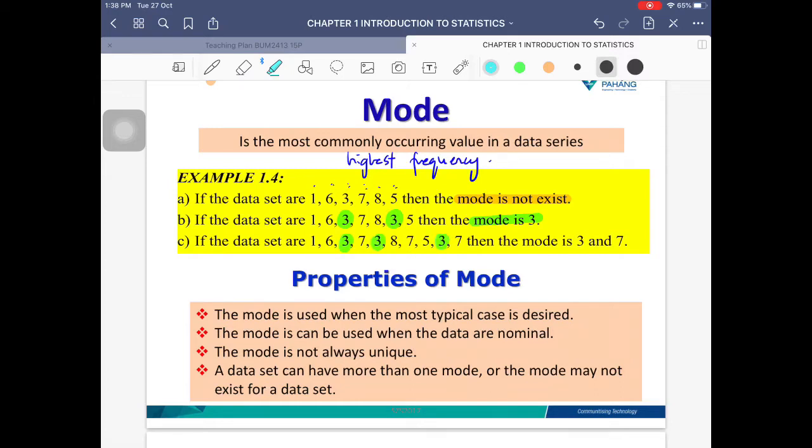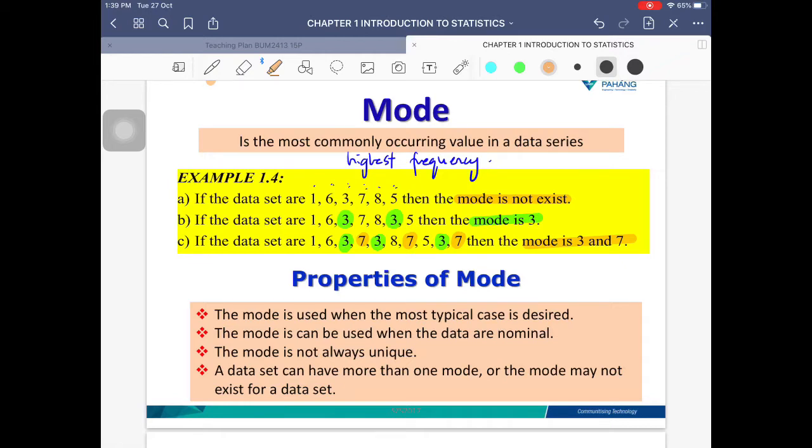And then, if the data set is 1, 6, 3, 7, 3, 8, 7, 5, 3, 7, if you notice, 3 comes out 3 times. 7 also comes out 3 times. So therefore, the mode is both 3 and 7. So there could be no mode at all, could be one mode, could be more than one as well, depending on the data set itself.